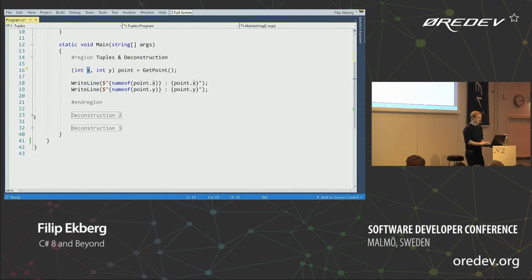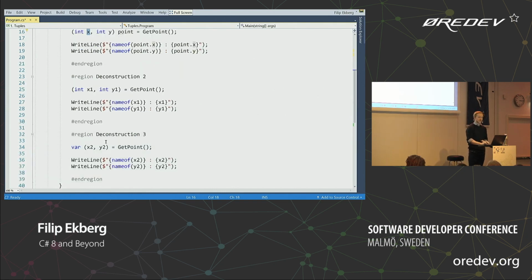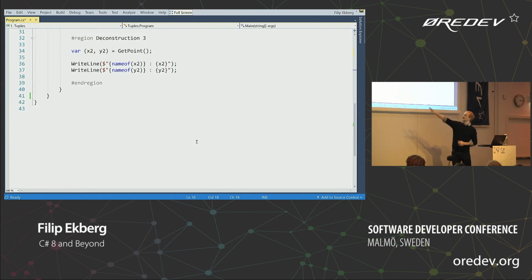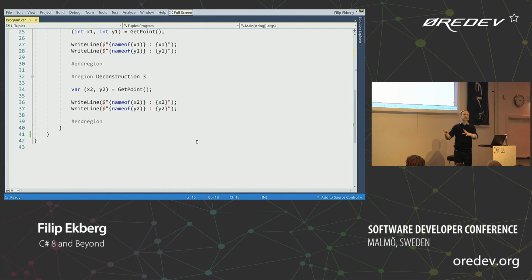All right? So the other option, which is probably better, is to not declare a local variable that you call point, for instance. You can use another version of deconstruction to say, well, I just want to create these 2 local variables. I want x1 and y1 here. Or even better, I don't want to specify the actual type that's returned. I can say var x2 and y2, and it just deconstructs that into those local variables. So that's super simple. That's tuples and deconstruction.